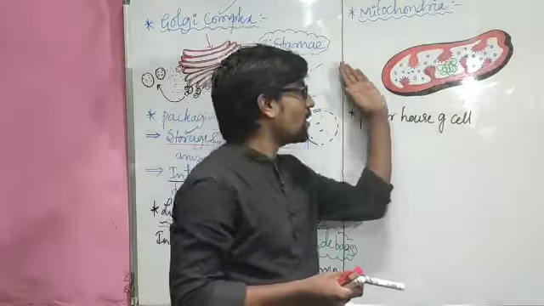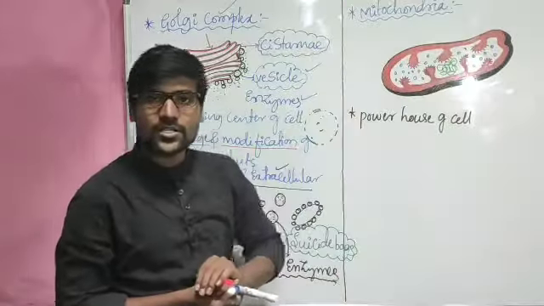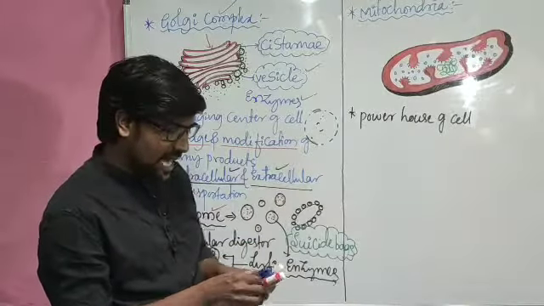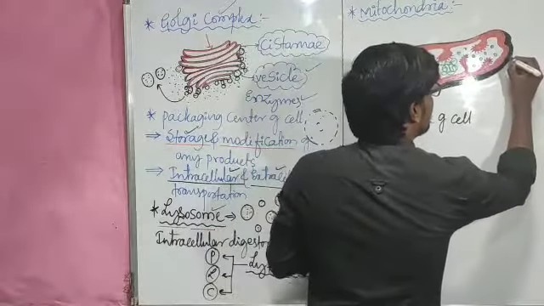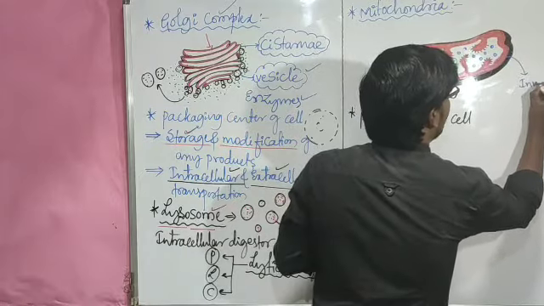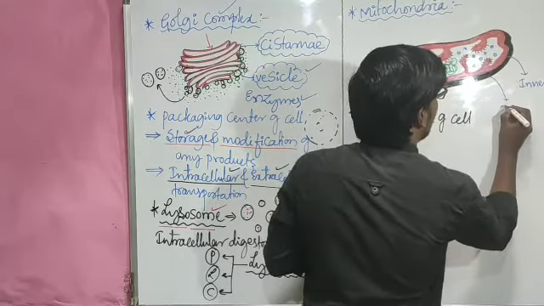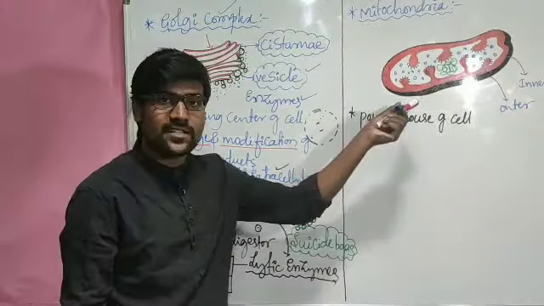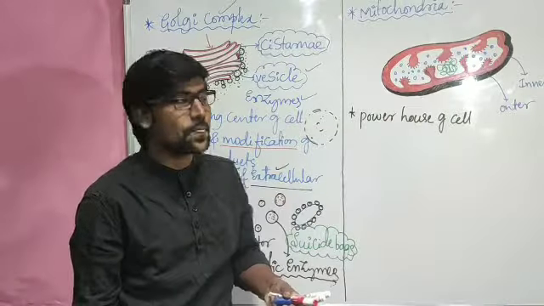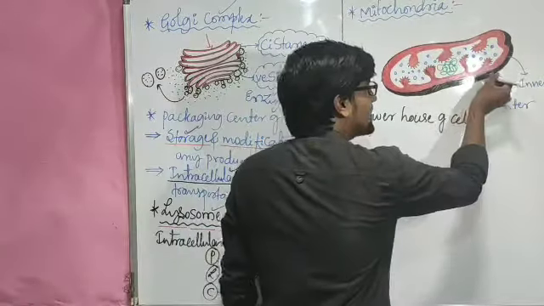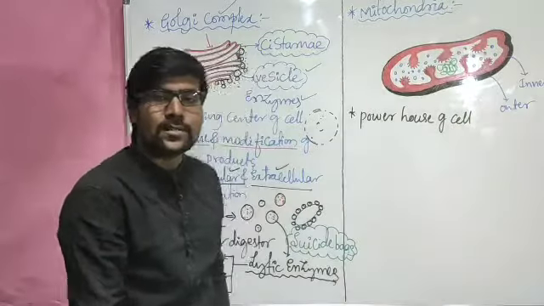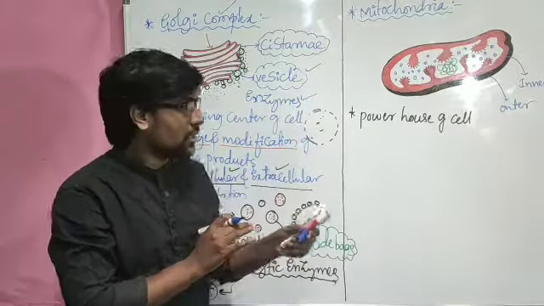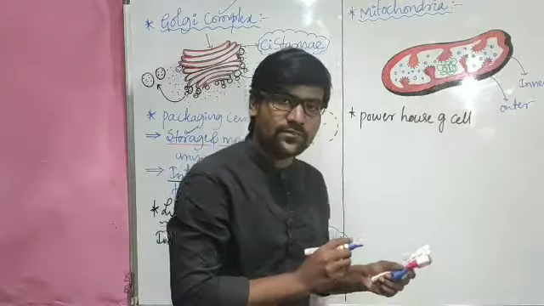Now the mitochondria is cut in this direction, right? The longitudinal direction. Now it is cut, and we have opened it here. This mitochondria has two layers. So this one is the inner membrane, and this one is the outer membrane. Because it has two layers, it is part of the endomembrane system. In between the two layers there is a gap, and we will refer to that gap as the perimitochondrial space, just like the perinuclear space.